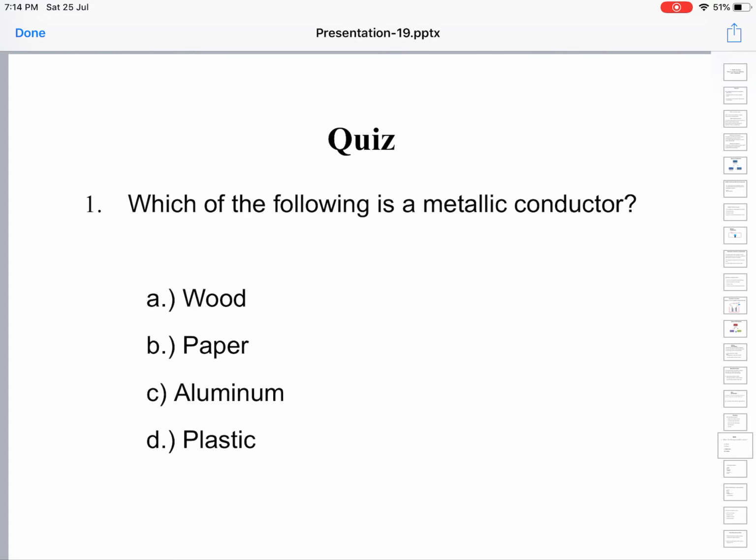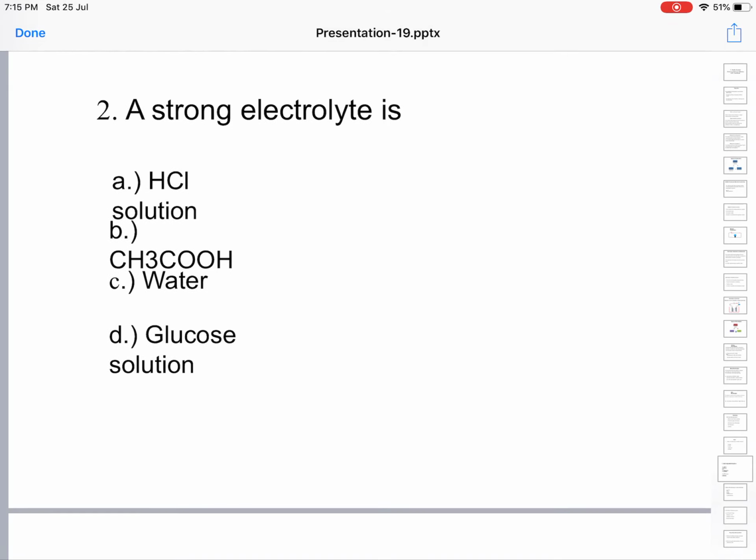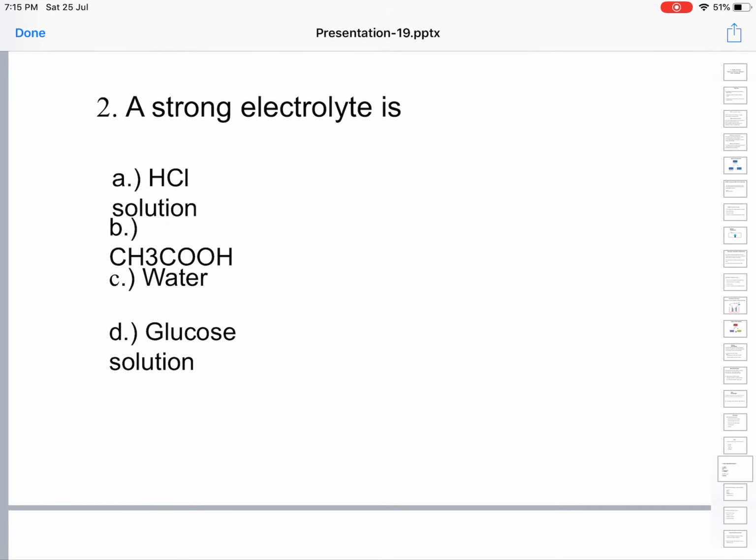Which of the following is a metallic conductor? Wood, paper, aluminium, plastic. Obviously aluminium is the only metal present here, so C is the answer. That is a metallic conductor. Which of the following is a strong electrolyte? HCl solution, CH3COOH acetic acid, water, glucose solution. Acetic acid is a weak electrolyte. Pure water behaves as a non-electrolyte. Glucose solution is also a non-electrolyte. Only HCl is a strong electrolyte. So the answer is A, HCl solution.